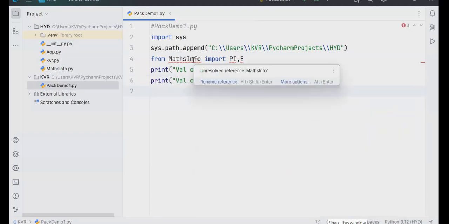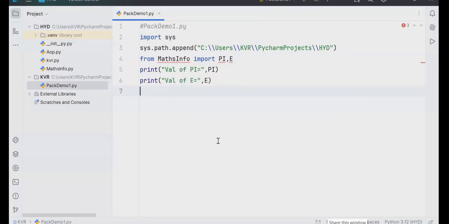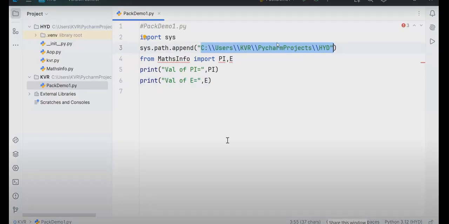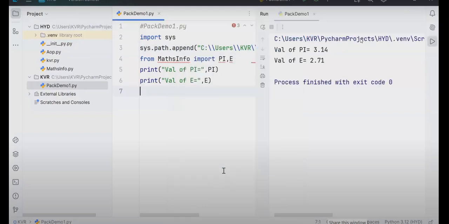I don't think so, sir, a red underline is there, maybe an error is coming. Don't think that, you will be getting it. Why is this red underline there? PyCharm doesn't contain knowledge about this math info. PyCharm never looks for this type of folder, because this is only the reference for PVM, not for PyCharm. PyCharm knows only Python predefined modules. Run this, the output will come. Perfect output is coming. Are you able to follow?